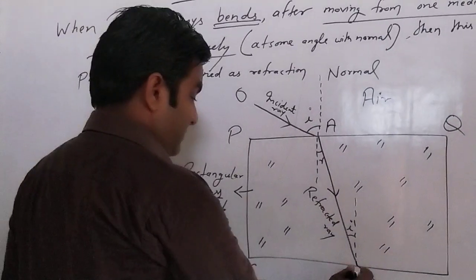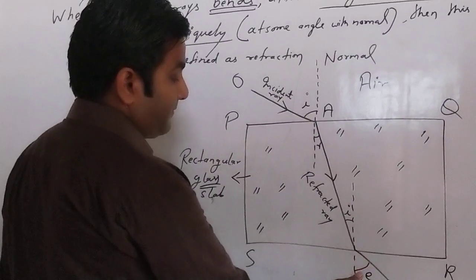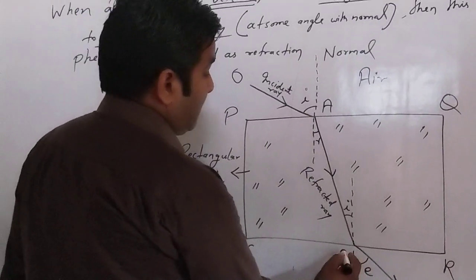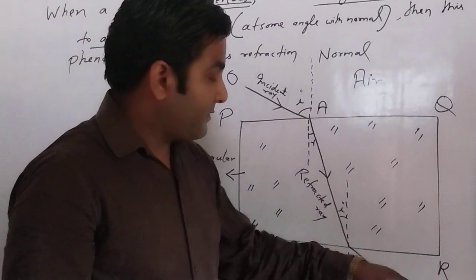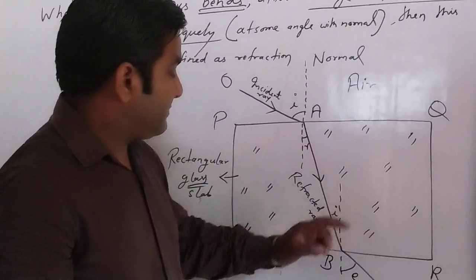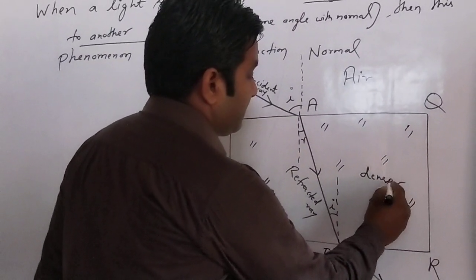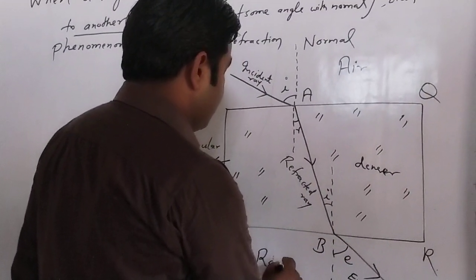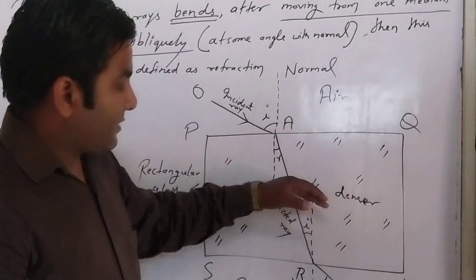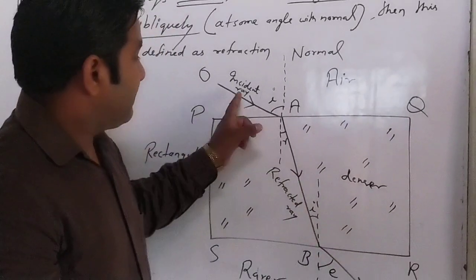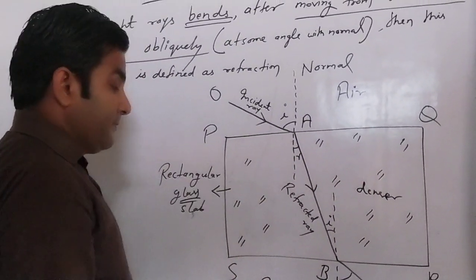That's why after reaching the other surface, when finally emerging towards BC, it goes away from the normal, because glass is the denser medium and this one is the rarer medium, that is air. When the light ray goes from denser to rarer, it goes away from the normal, and when the light ray goes from rarer to denser, it goes towards the normal.